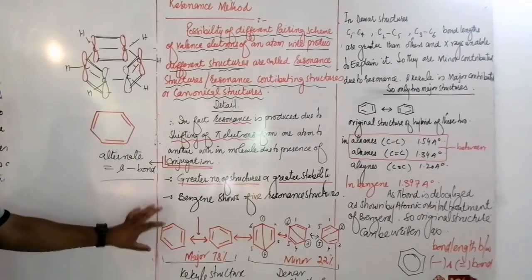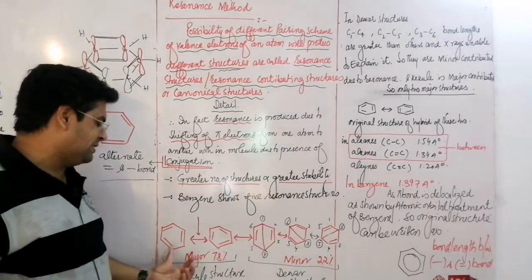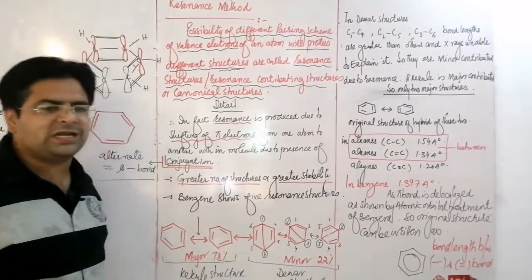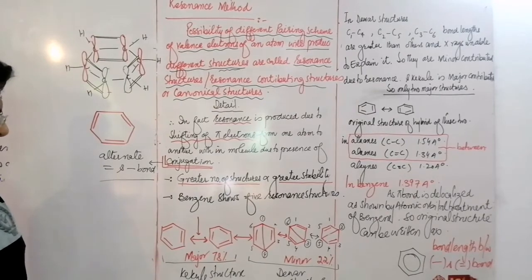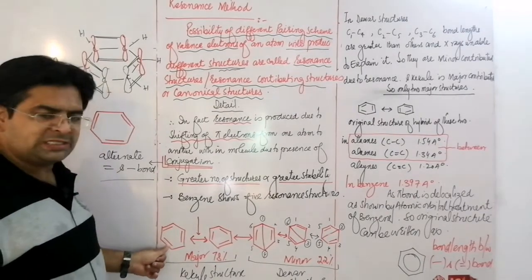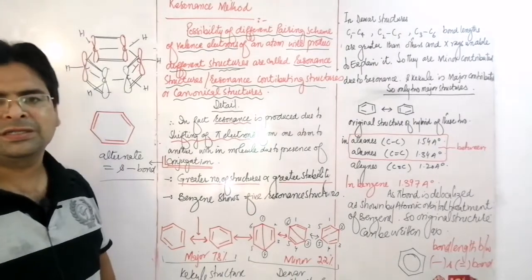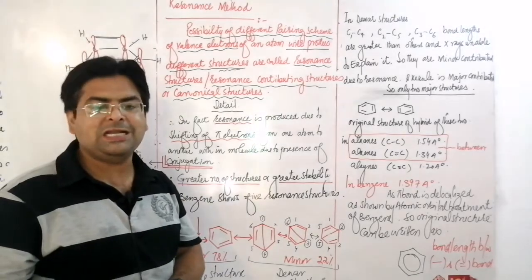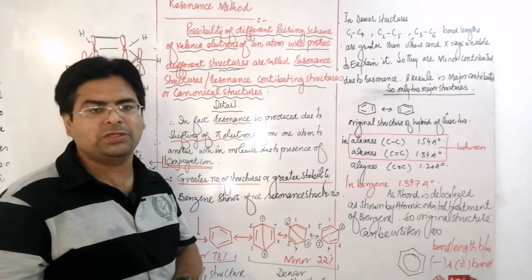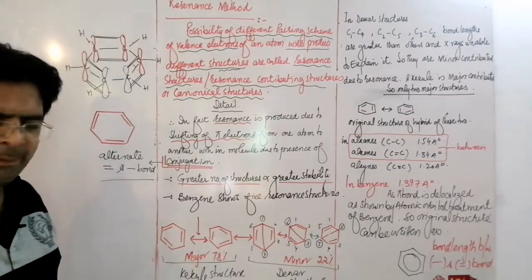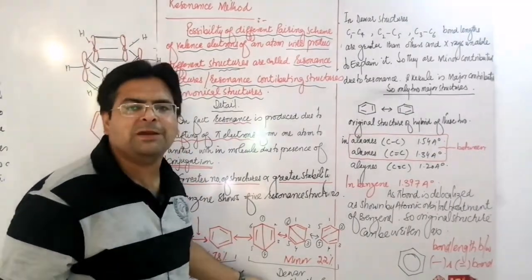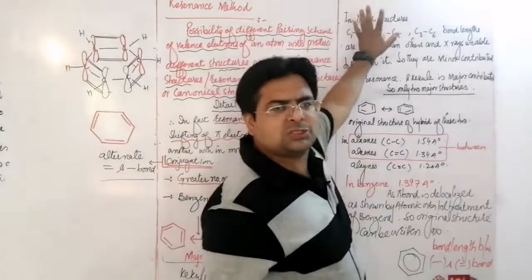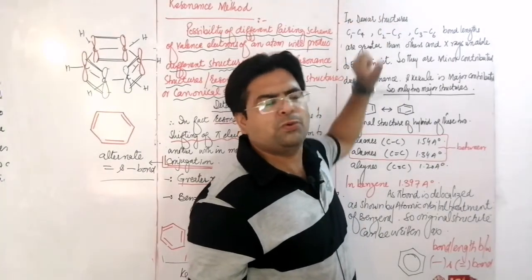Due to resonance, there are 5 contributing structures. The first 2 are Kekulé structures and the last 3 are called Dewar structures. Due to resonance, Kekulé structures are major contributing. They are mostly produced, about 78%, but Dewar structures are minor contributors. Why are Dewar structures minor contributors due to resonance? The answer to this question lies here on the whiteboard.